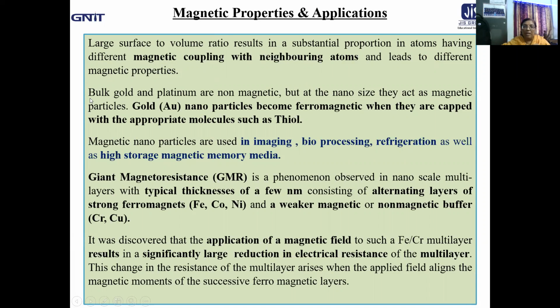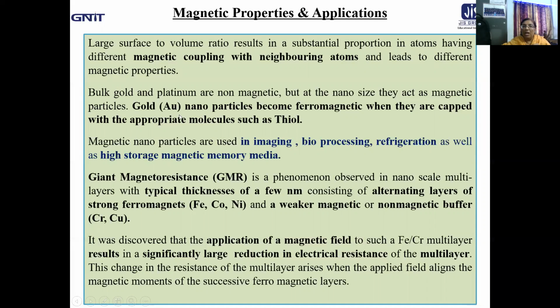For example, bulk gold and platinum are non-magnetic. You students all know that gold and platinum are not at all magnetic. That means the bulk ones. But at the nano size, they act as magnetic particles. When you go into the nanometer range, the bulk material becomes converted to the nano range, and it will show magnetic properties.